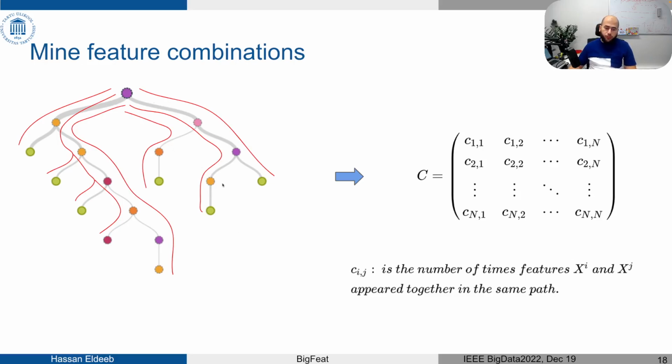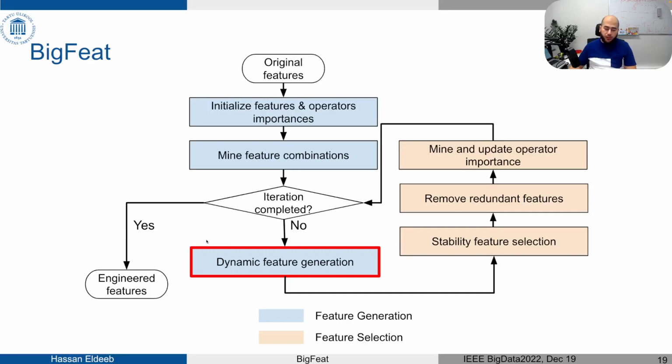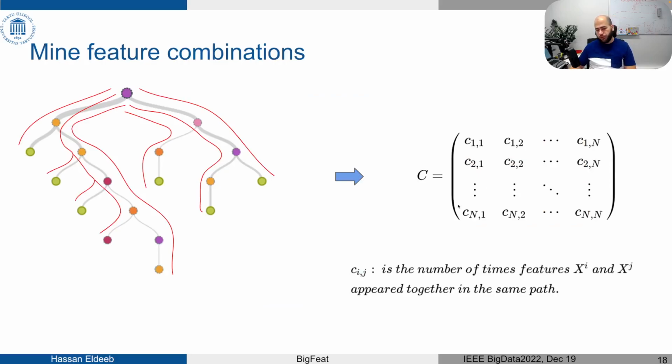So we use these two hypotheses to generate a combination matrix. Each element of this combination matrix represents the number of times these two features i and j have appeared together in the same path. Then before moving on, we use this combination matrix again to give more chances to features that appear together in the same path to get selected together, and lower chances to features that didn't appear together in the same path, and of course lower chances for non-split features.